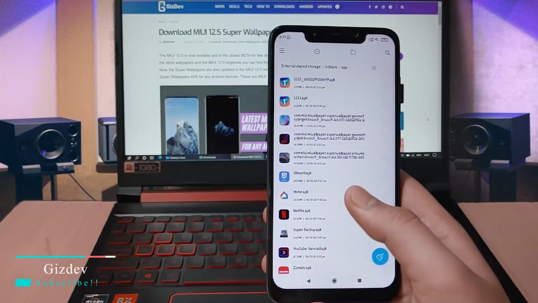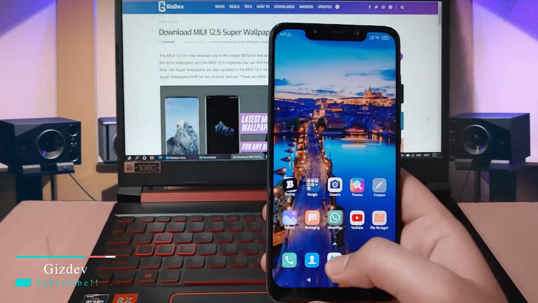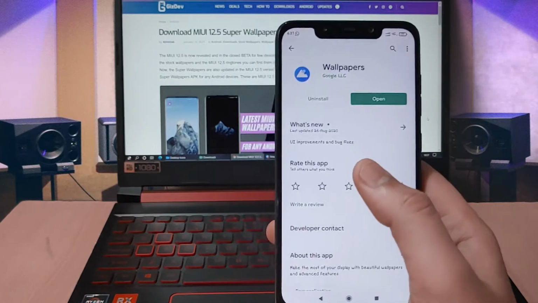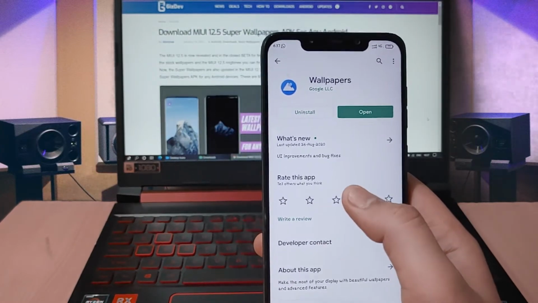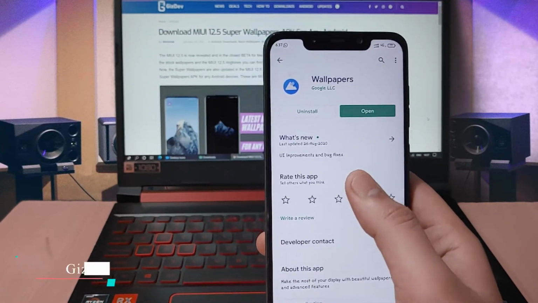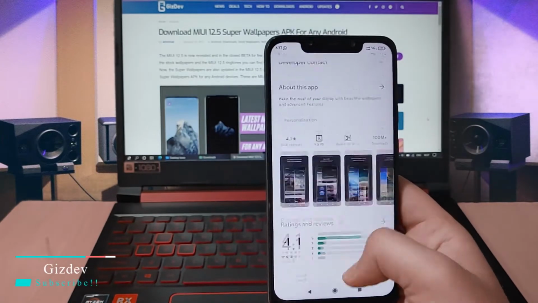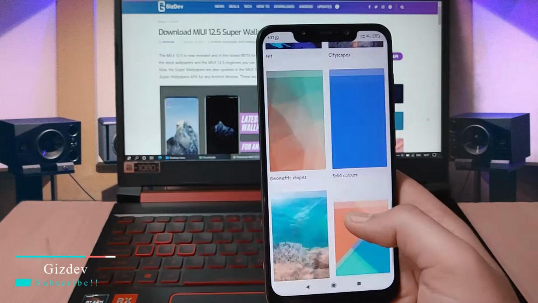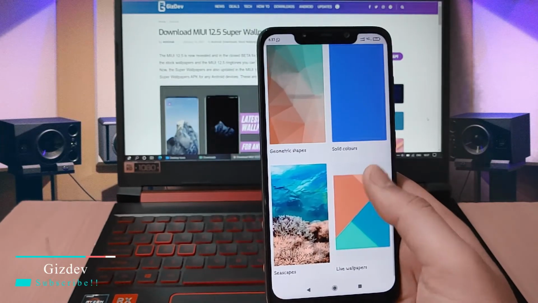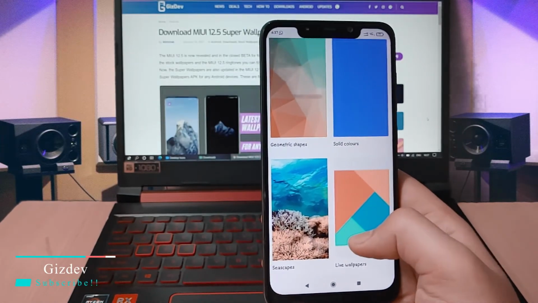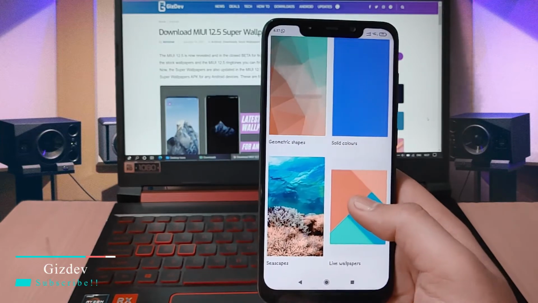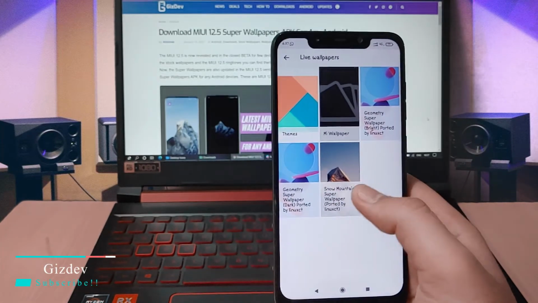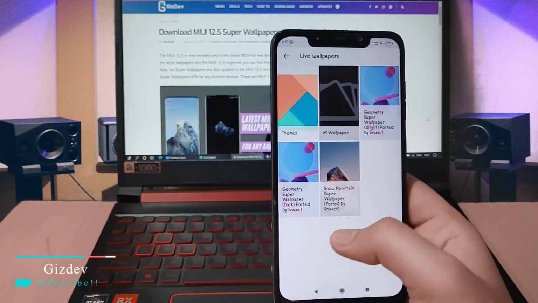So I have installed all the three wallpapers. Now I have to go to the Play Store and search for this Google Wallpapers app and install it. I have installed it already. So just open it, and here you will see different types of wallpapers. Scroll down below and we have to find this Live Wallpapers app. Just click on that and here you can see all these three installed wallpapers.